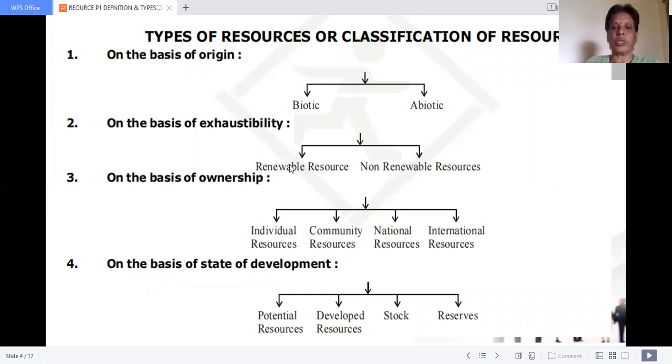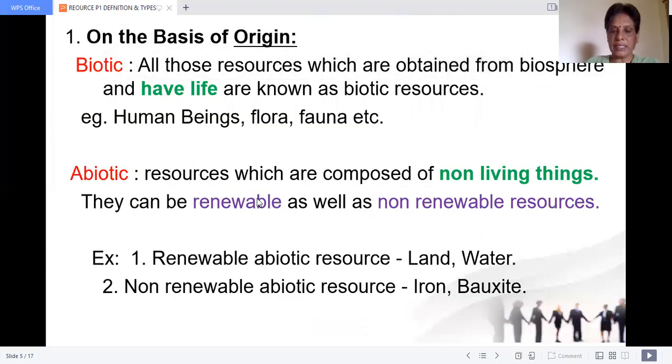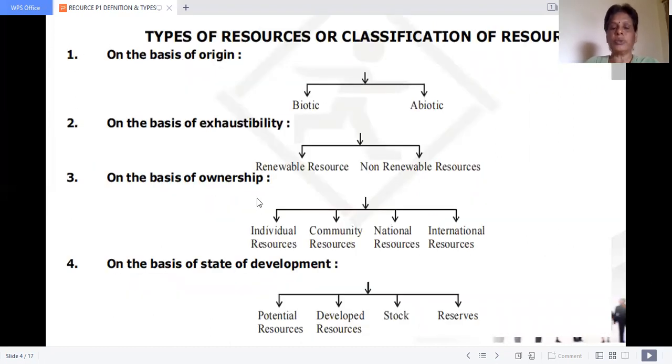On the basis of ownership. This is my lap, this is my pen, this is my house, this is my car. If it is owned by me, it is an individual resource. Community, for example, a public park, government schools, a public graveyard, a public pond, these are all not owned by any particular individual. It is owned by a community as a whole. They are community resources. National and international resources, I have to explain a little more, so let us see in the next slide.